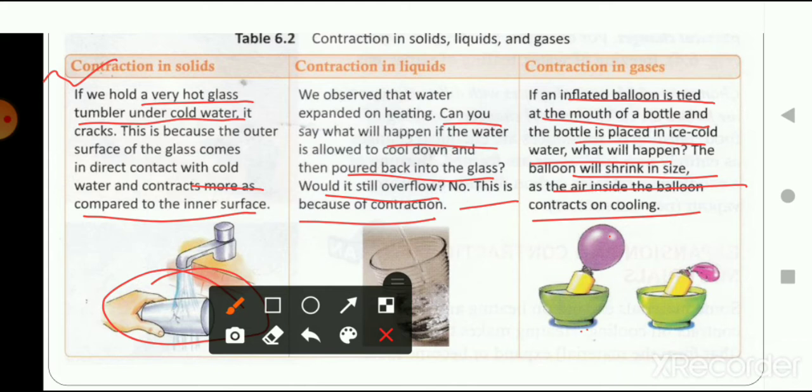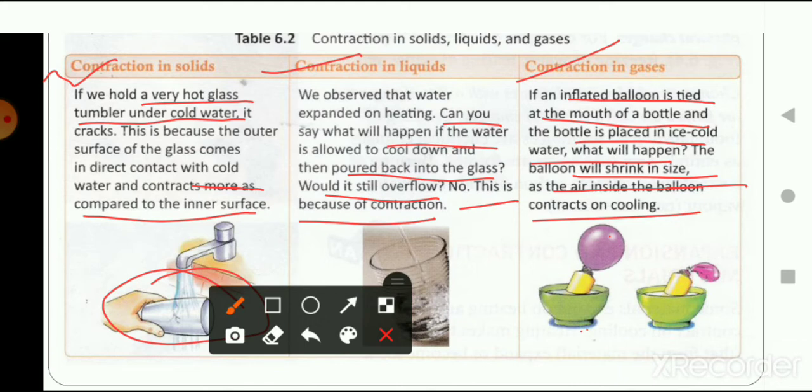So here in these three examples you can see how the contraction of gases, liquid and solid takes place. Now what is the importance of understanding expansion and contraction? Basically, we apply this property of contraction and expansion in our daily life also.